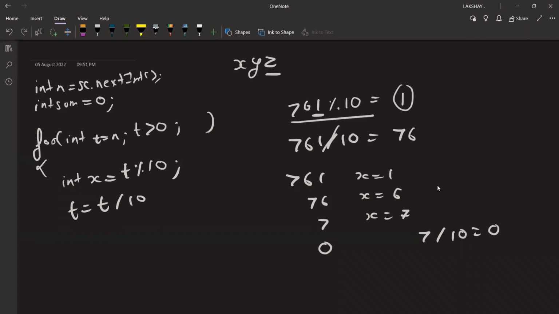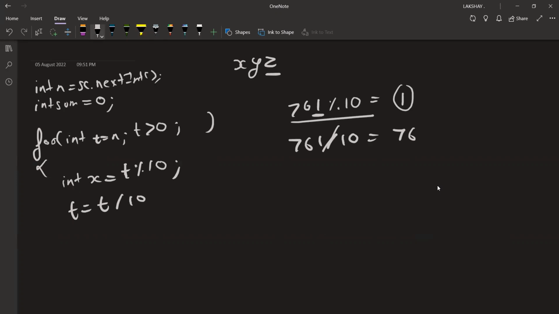I say no. Repeat? So what is the point that you are not able to understand, Sanket? Please point it out. What should I repeat? Sir, the modulus part. After 76, I can't understand how x equals 6. Okay, for that, just give me a second, I will be explaining that. Just tell me, are the modulus and divide operations clear to you? Yes sir, these two operations are clear.